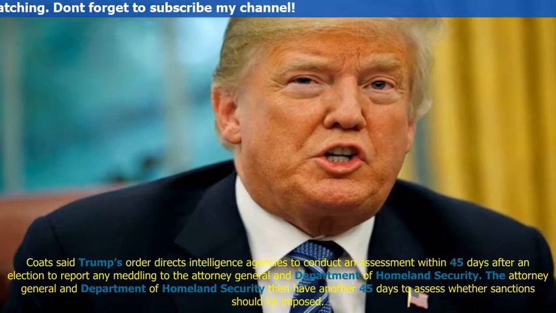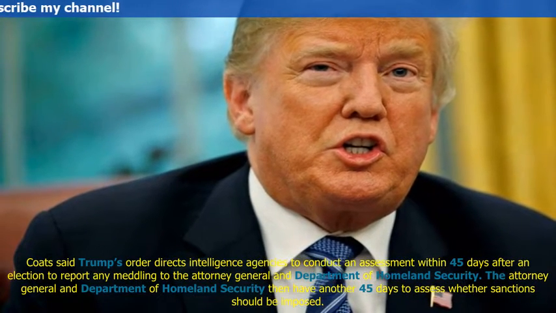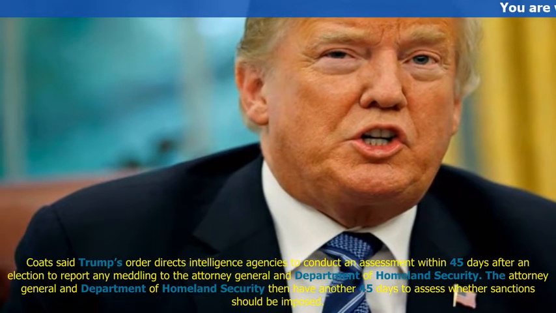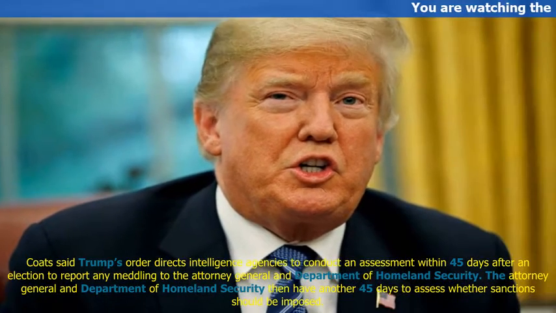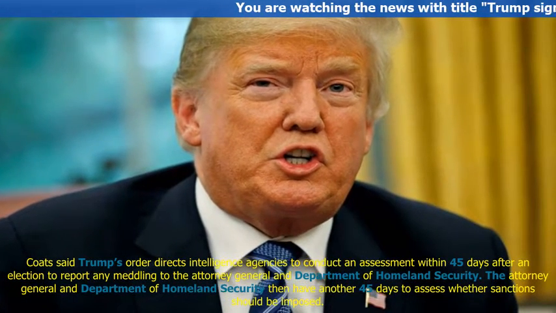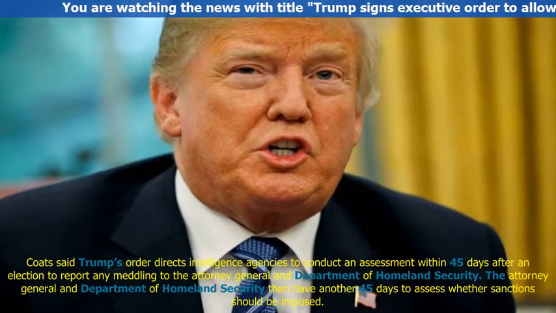Coats said Trump's order directs intelligence agencies to conduct an assessment within 45 days after an election to report any meddling to the Attorney General and Department of Homeland Security. The Attorney General and Department of Homeland Security then have another 45 days to assess whether sanctions should be imposed.